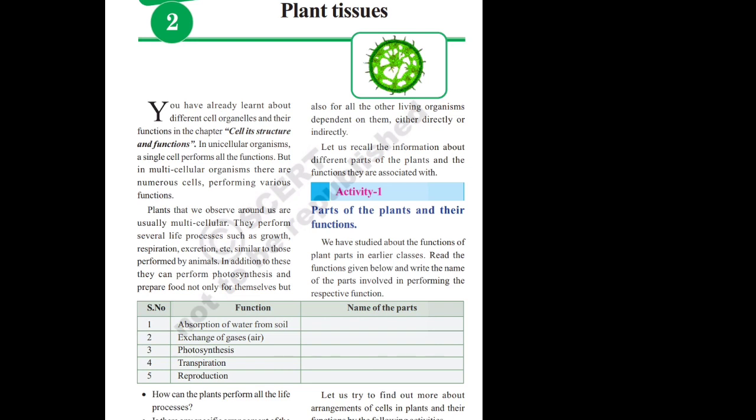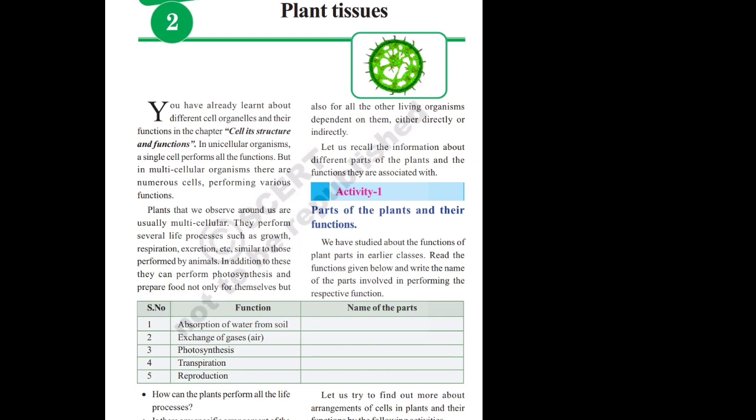Like that, each and every group of cells can form a particular organ. For example, skin is an organ. It is formed by the dermal tissue. At the same time, the nervous system, brain, spinal cord, these are all organs formed by the neurons.